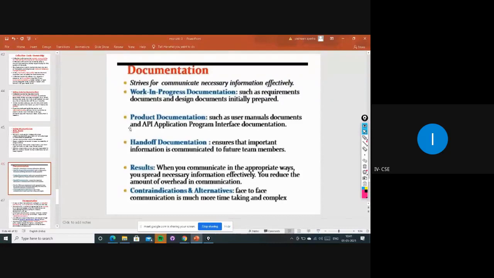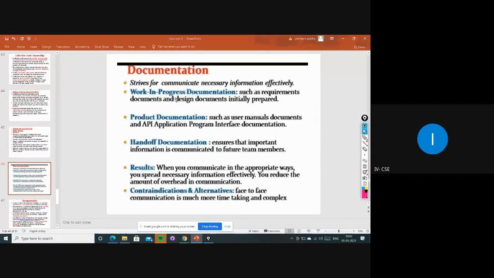So here three types of documentation are there. One is the work in progress documentation, the second one is the product documentation, and the third is handoff documentation. Work in progress documentation happens at the initial stage of the project. Whenever we start our project, before that we gather the requirements and design, what things are involved and what things are not involved, and each and everything is maintained as documentation.